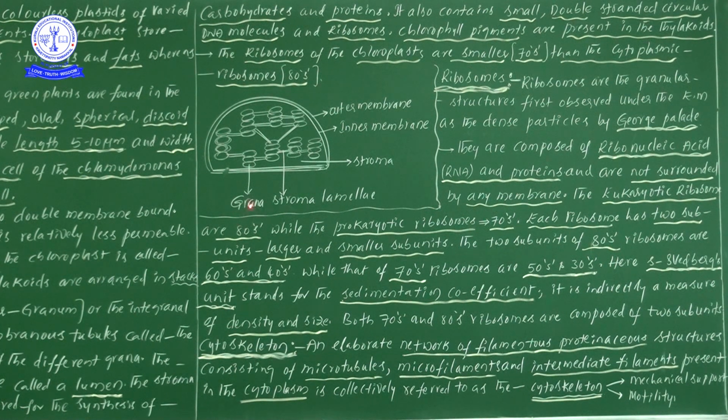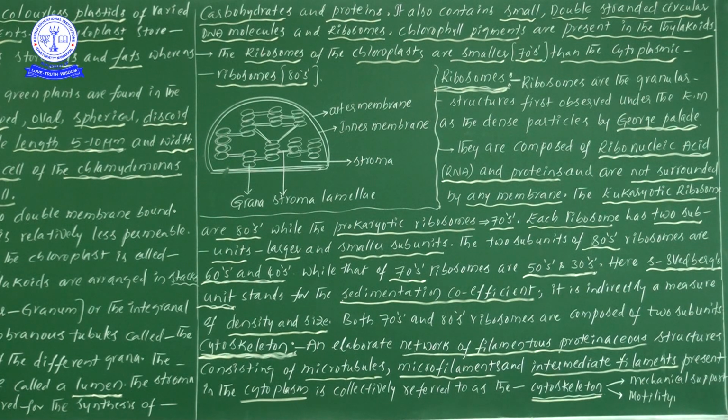Whereas in grana, ATP and NADPH2 are produced, which is simply called assimilatory power. Just try to remember the name, that is assimilatory power. Assimilatory power is produced in grana, and that particular assimilatory power helps in starting the dark reaction. So try to understand. If you are unable to understand that, leave it, no problem. In photosynthesis, I'll definitely explain this entire information one more time.